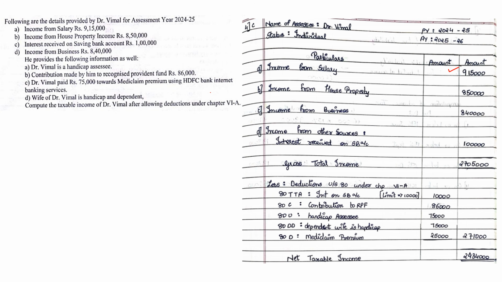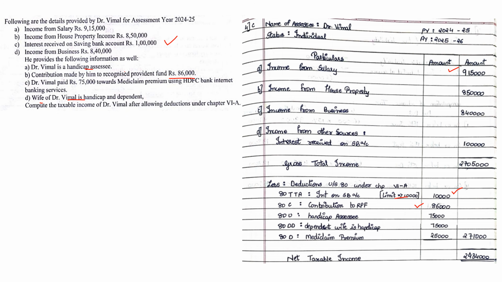Okay, so under deduction number 1, first under saving bank deduction we get under TTA, limit is only 10,000. So interest on saving bank account limit is 10,000, so we take 10,000. Secondly, he has contributed to provident fund. Contribution comes under 80C, so 80C 86,000. Okay, Dr. Vimal is also handicapped, and the wife of Dr. Vimal is also handicapped. Okay, so 2 sections.